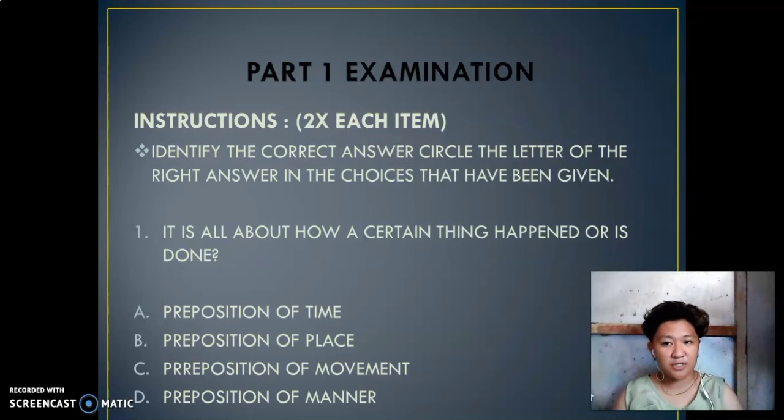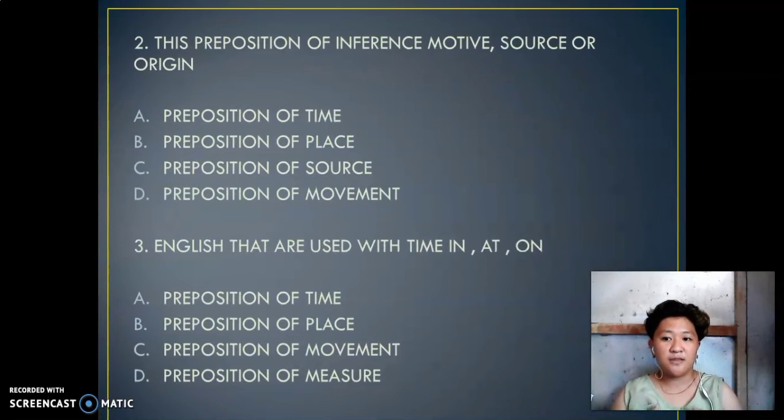The first question is, it is all about how a certain thing happens or is done. We have 4 choices in here. You are going to choose one, the best answer. The second question is, this is the preposition of inference, motive, source, or origin. We also have 4 choices, and you have to choose one only.